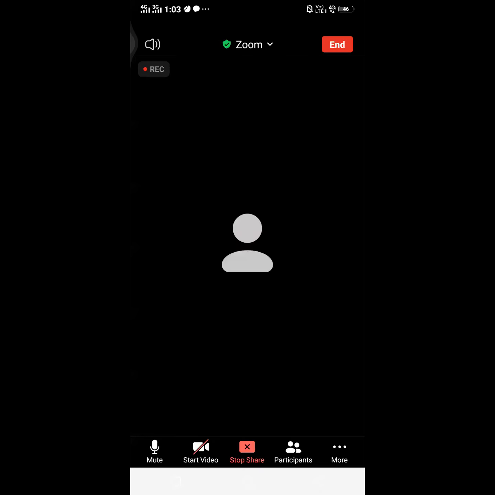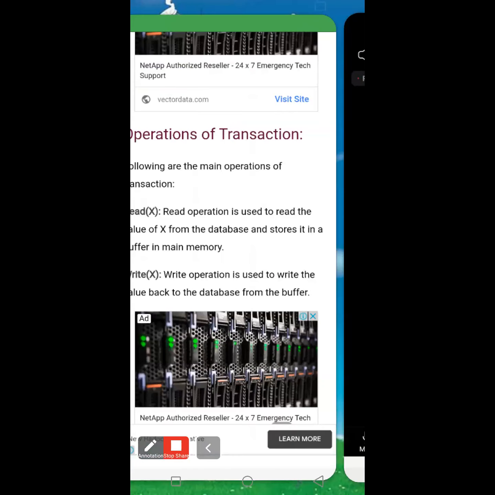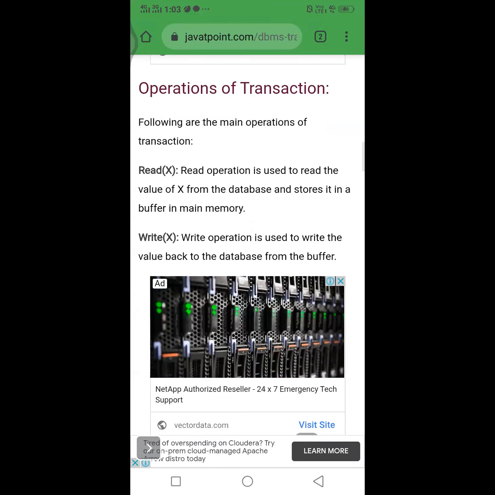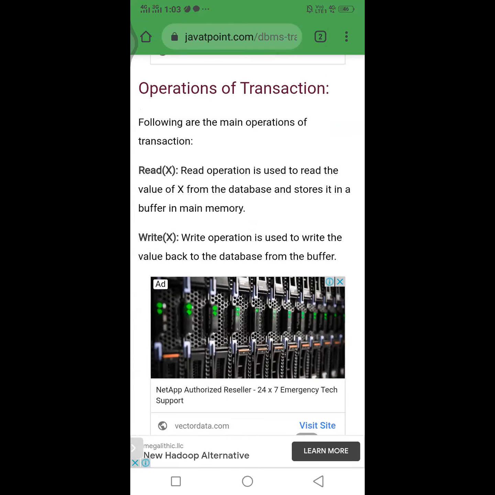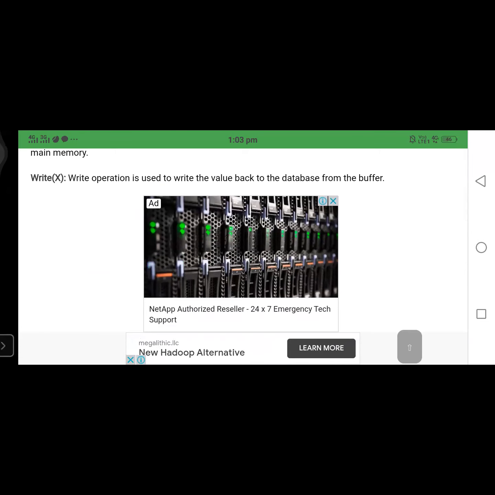Okay, I hope all of the members are able to see the screen now. Mainly here we consider two operations: read operation and write operation. Read operation means we are retrieving the data from the secondary storage to the main memory in a buffer. In the case of the write operation, it is used to perform changes on the data, and here we commit to the disk. The write operation is used to write the value back to the database from the buffer.